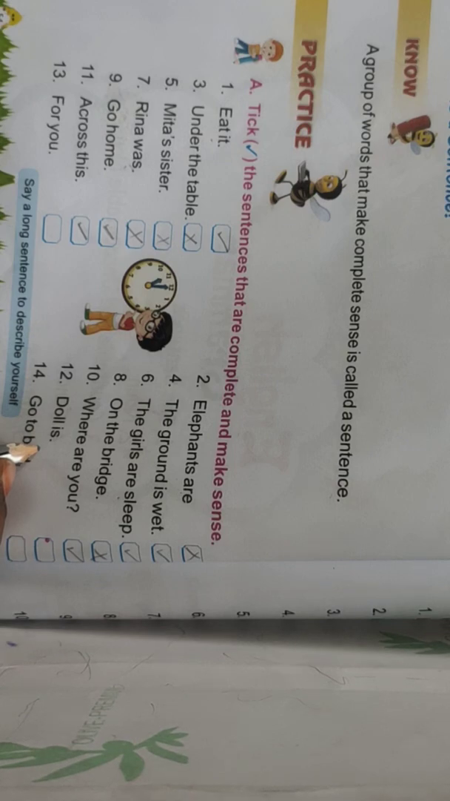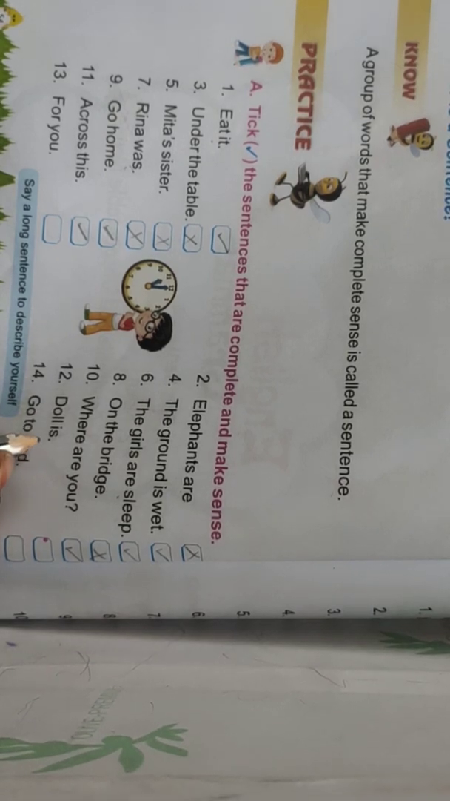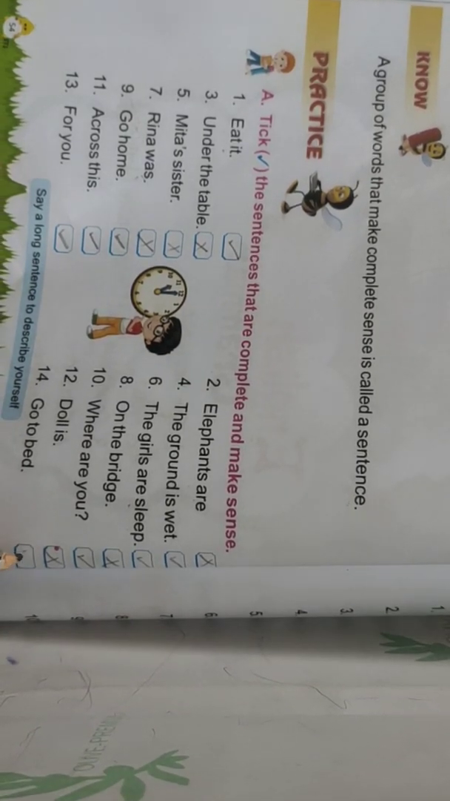Doll is. What doll is? Can you understand? Is this a complete sentence? No. Where is the doll? No, it is not a complete sentence. So we have to cross. Next. For you. This is for you. So this one is a complete sentence. Go to bed. You have to go to bed. Go to bed early. Okay. This one is also a complete sentence.